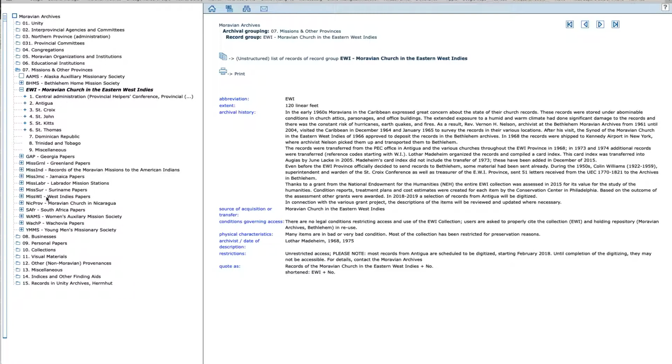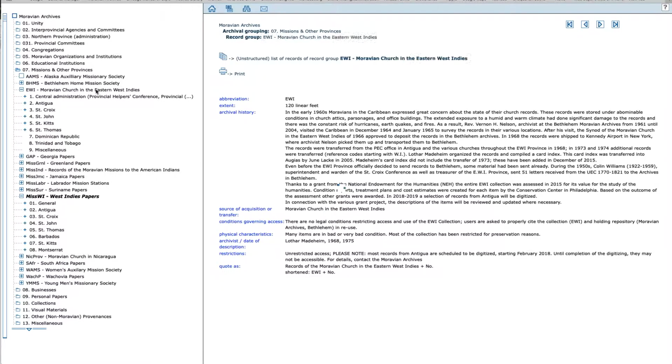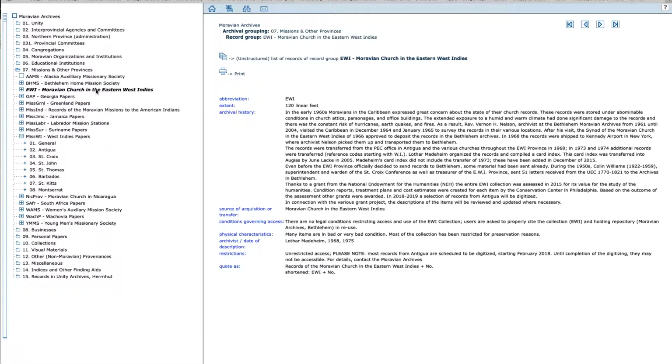Like I said, there's also the West Indies papers. This has a much shorter description on the right-hand side, because not all the information has been added to the system yet. And by comparing this description and the description of the EWI, you will find out what the difference is between the two.